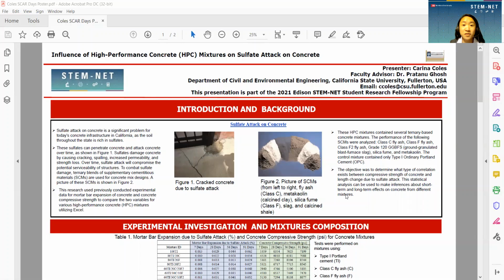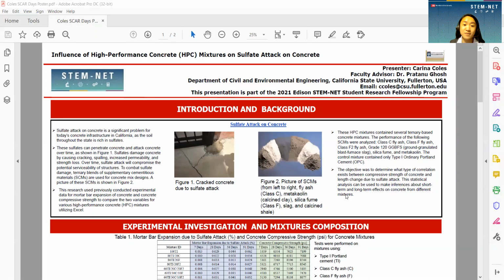Over time, sulfate attack will compromise the potential serviceability of our structures, meaning our infrastructure will deteriorate faster than we would like it to. To combat this issue, ternary blends of cementitious materials are used for concrete mix designs, which is good because the supply of ordinary Portland cement is limited, and supplemental cementitious materials, or SCMs, can be stronger than cement.